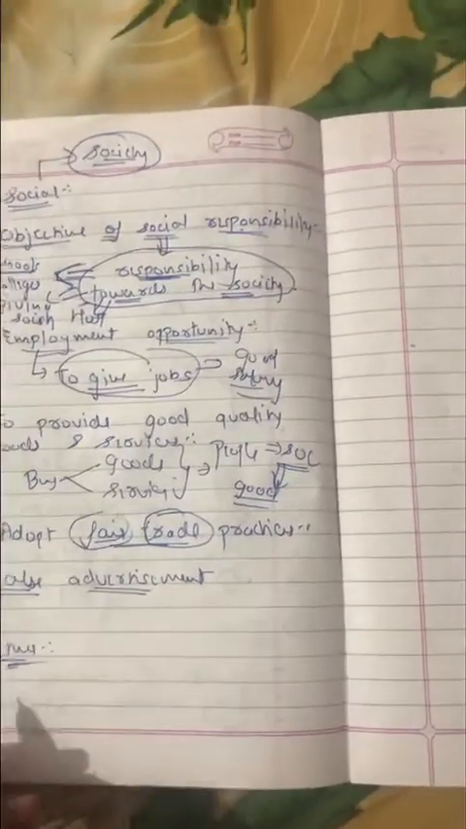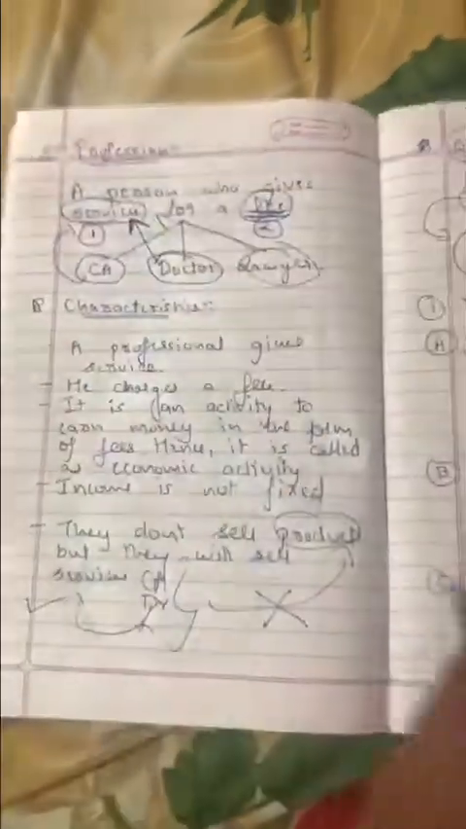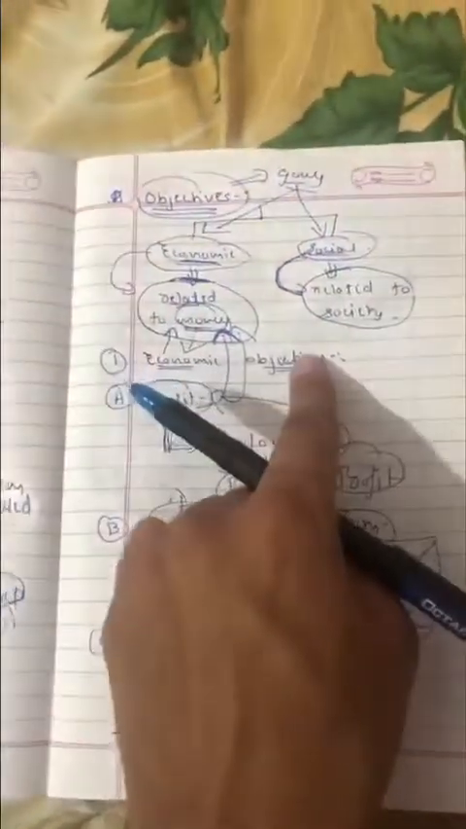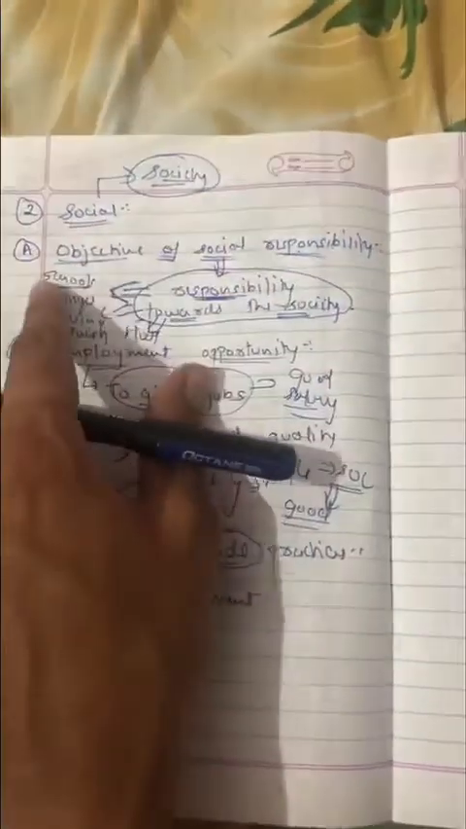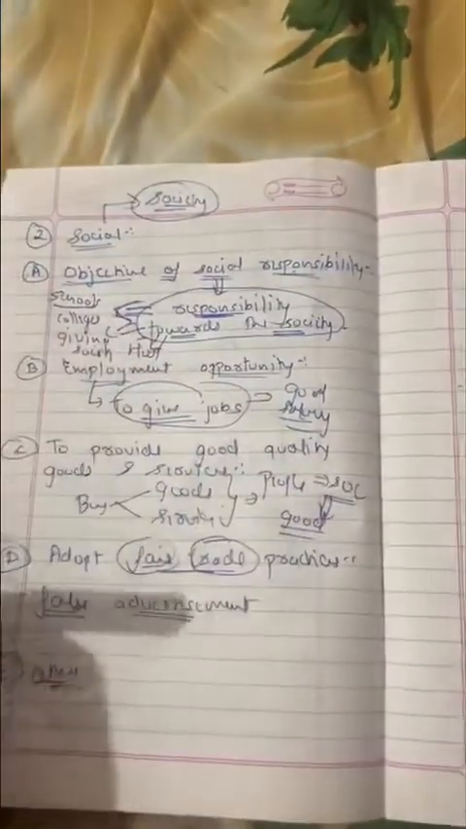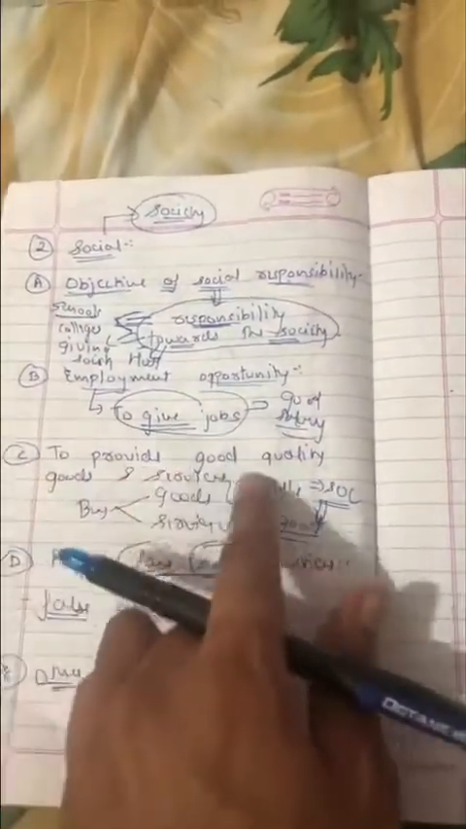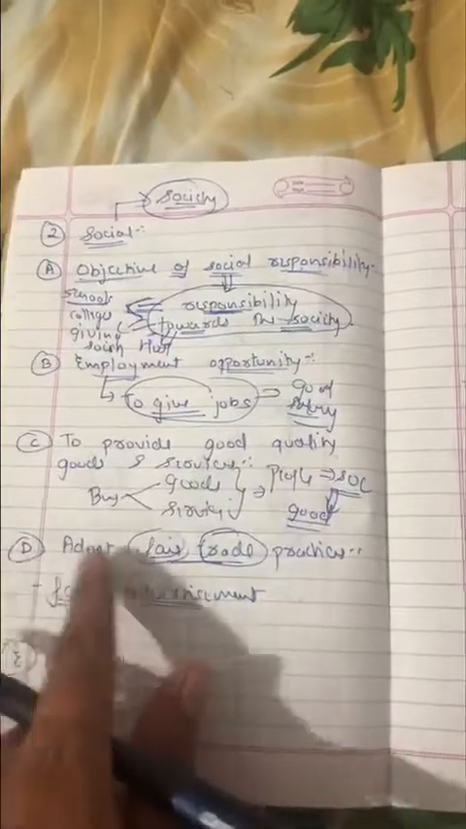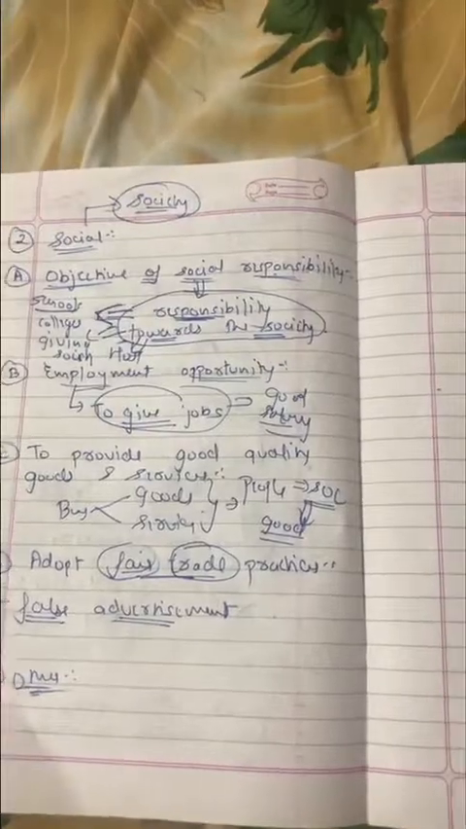And the last one is others. So this was all about objectives or goals of a business. The first goal is economic goal. Economic goal is to earn profit. The second goal is to increase the wealth. After that, it has some goals towards the society, which are called social objectives. The first one is objective of social responsibility, that means it has to give charity and all that. The second one is to give jobs and good salary. The third one is to give good quality goods and services. And the last one is to adopt fair trade practices. That means the business should be fair. It should not cheat the society.